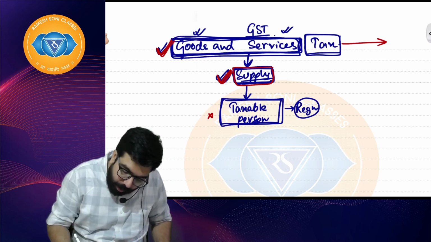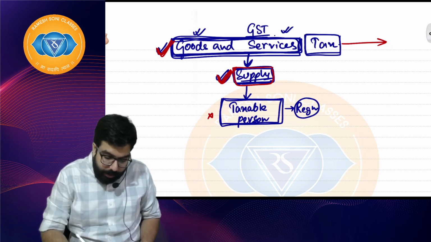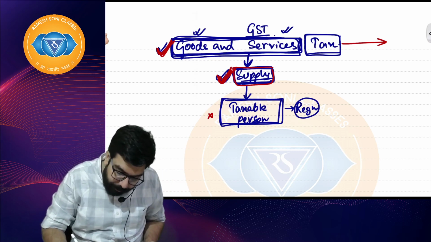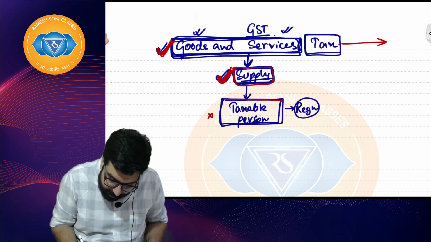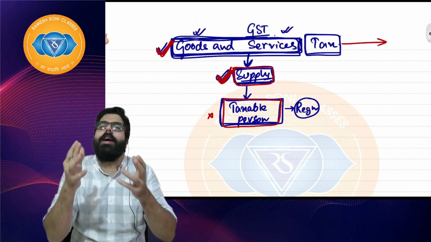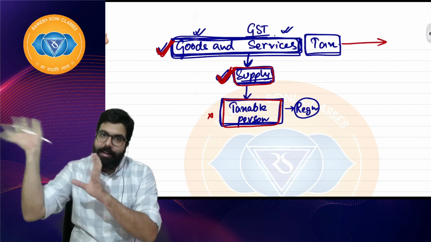So goods are being sold. That guy on the roadside, goods were being sold by him, right? But he did not go ahead and charge GST. Why, sir? Because he was not a taxable person. So who is a taxable person? Who has to take registration? We will be discussing in detail in the next chapter, right?